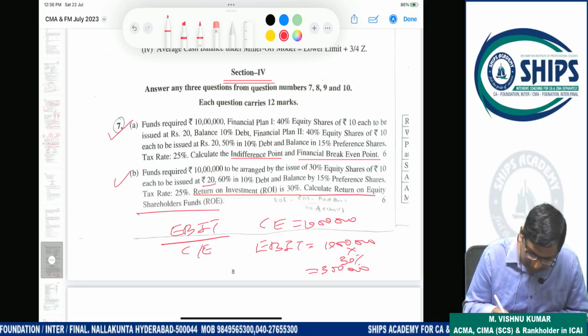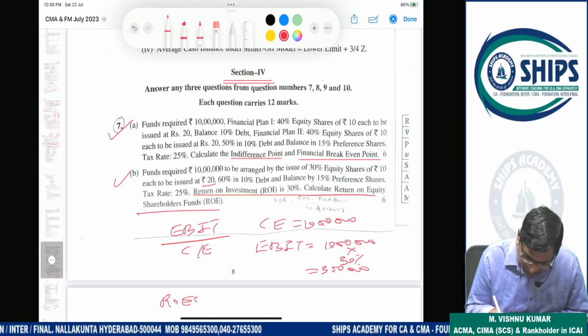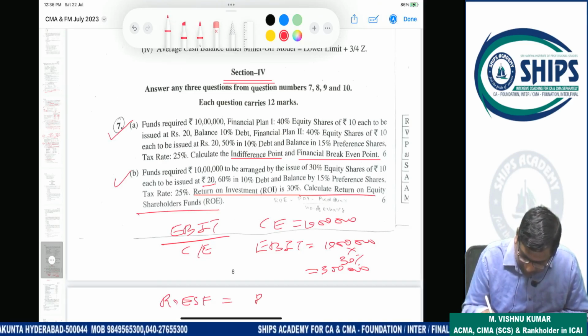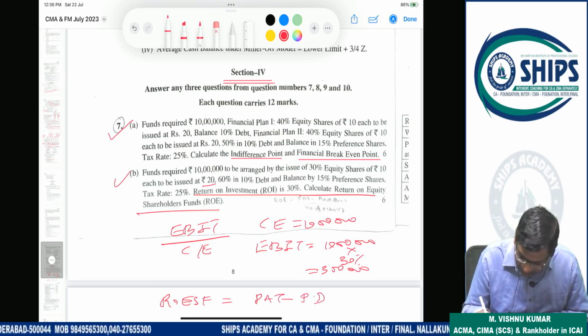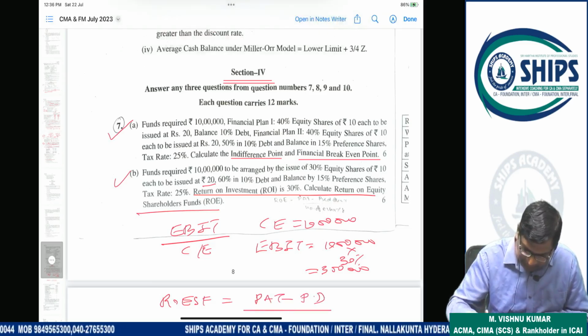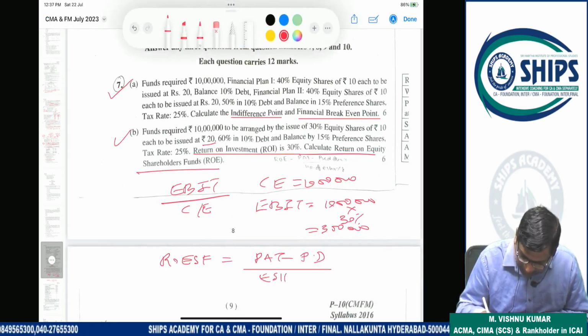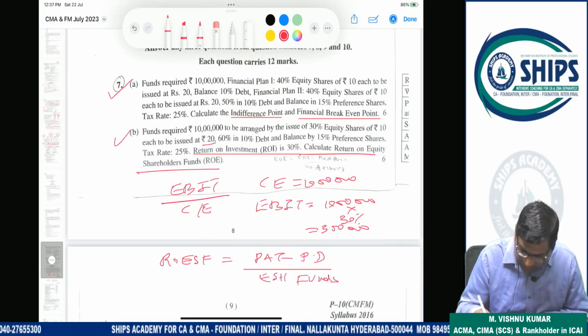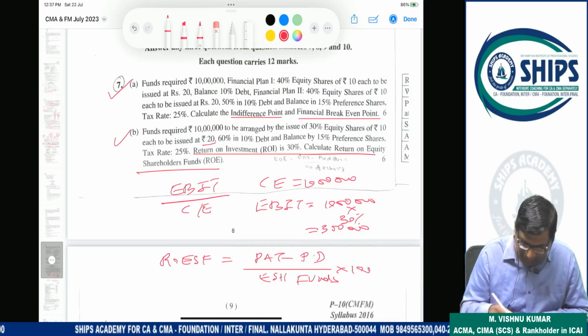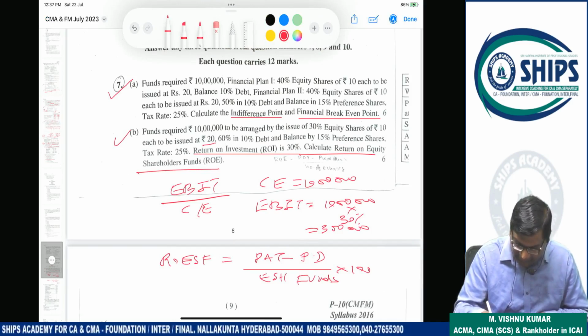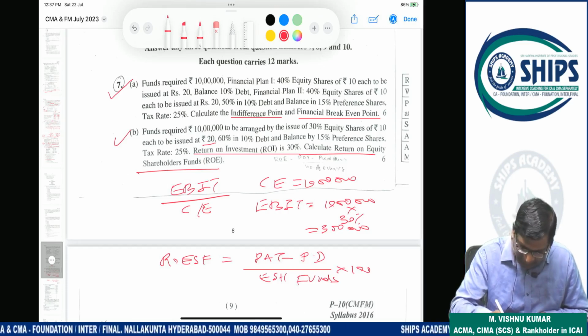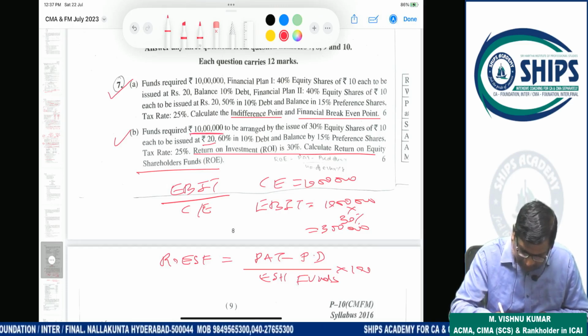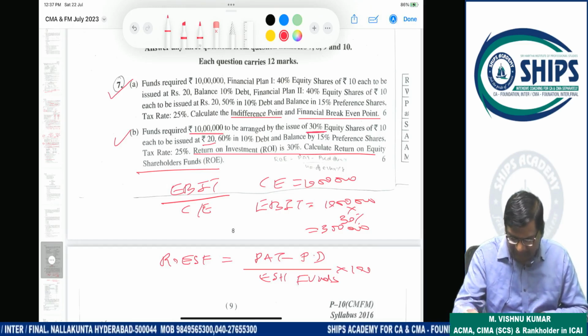So return on equity shareholder fund means what? This is PAT minus preference dividend by equity shareholder fund into 100. So first we have to calculate PAT. So PAT is what? Profit after tax. So EBIT minus interest minus tax, you will get PAT. Then minus preference dividend by equity shareholder fund. Equity shareholder fund is nothing but equity capital here. 10 lakhs into 30%. That's it.